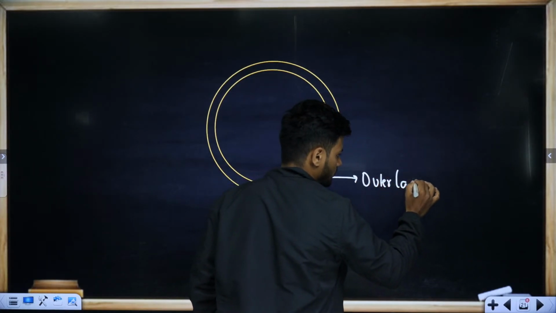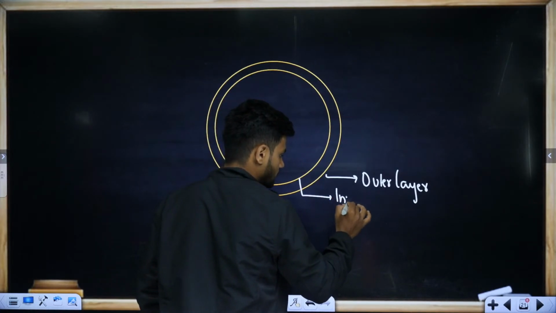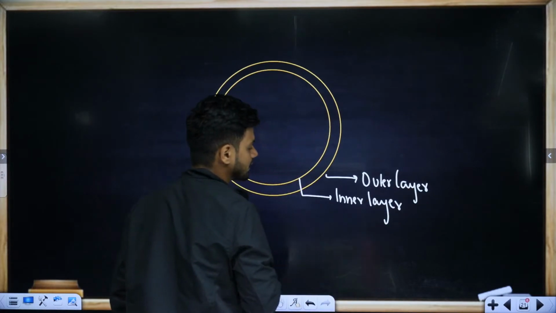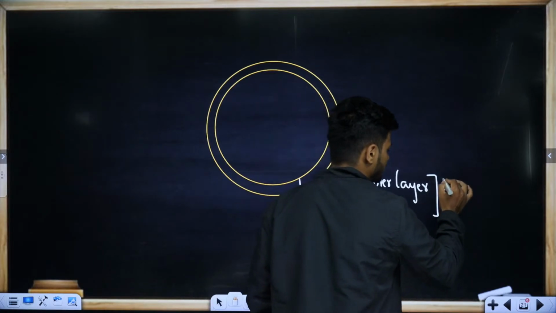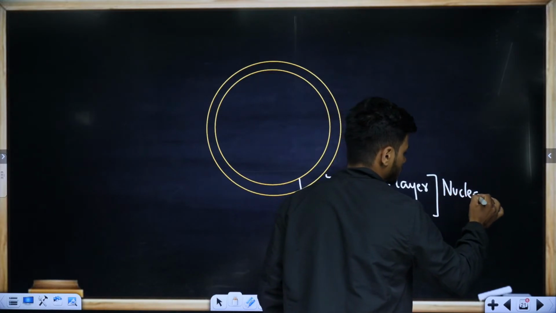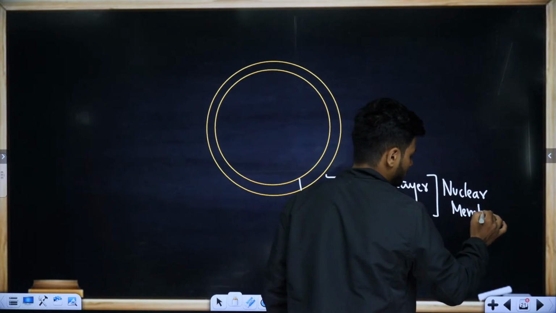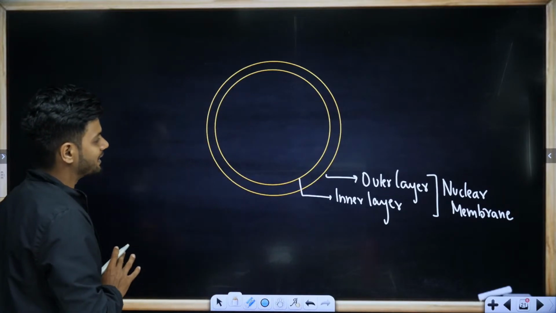This is the outer layer. This is the inner layer. Outer layer as well as inner layer together make up the nuclear membrane.